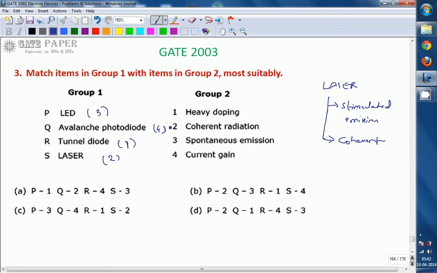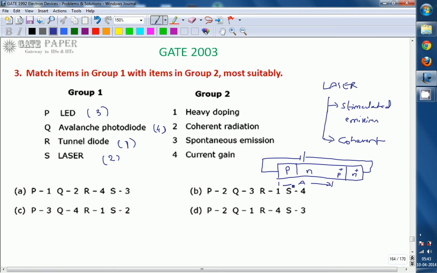The construction of avalanche photodiode looks like this. This is the avalanche photodiode, which has a P N junction, and afterwards here you get P plus and N plus junctions. Whenever you apply a voltage like this, to make it reverse bias, there are two regions. One is the absorption region.